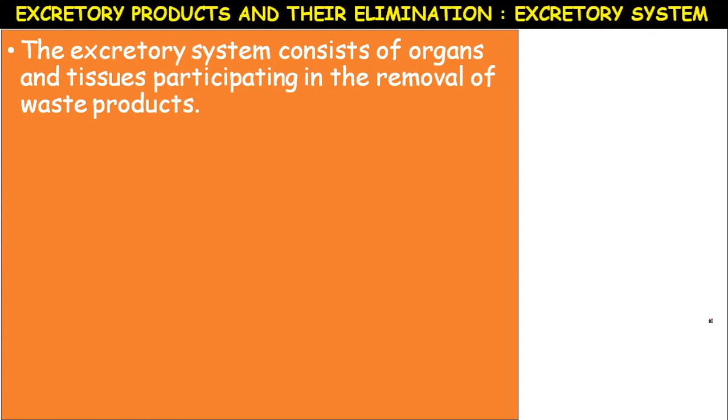The excretory system consists of organs and tissues participating in the removal of waste products.